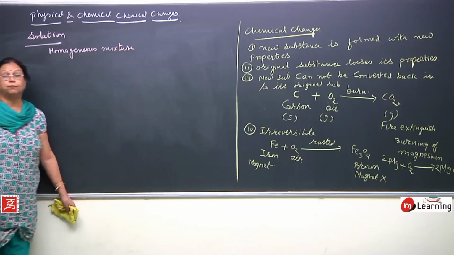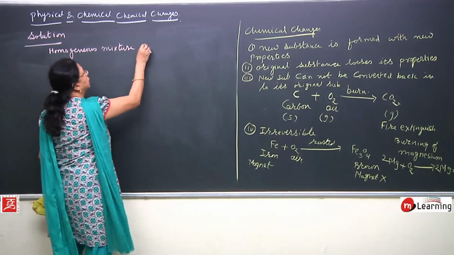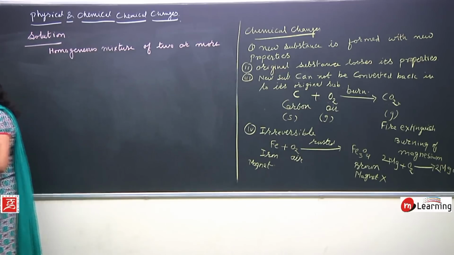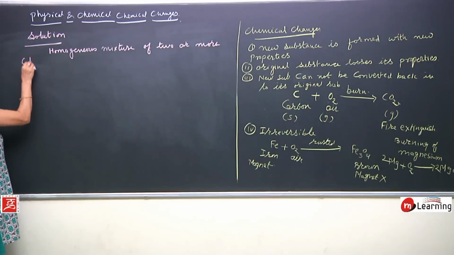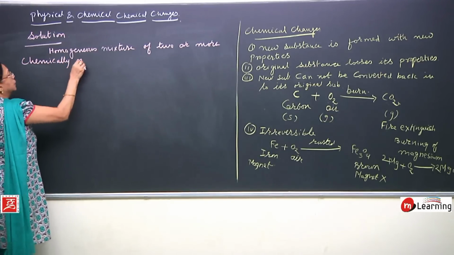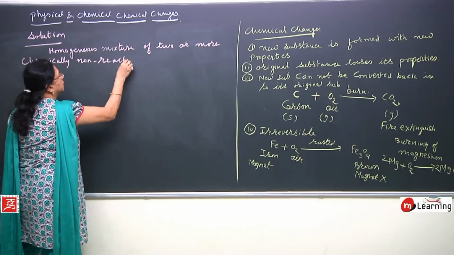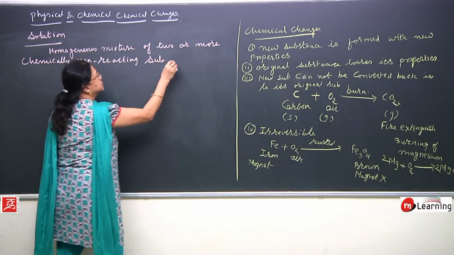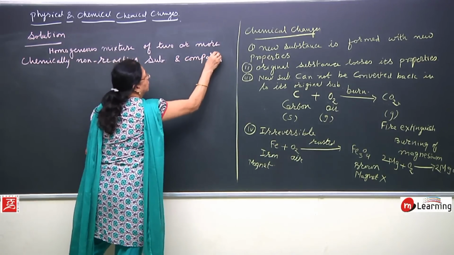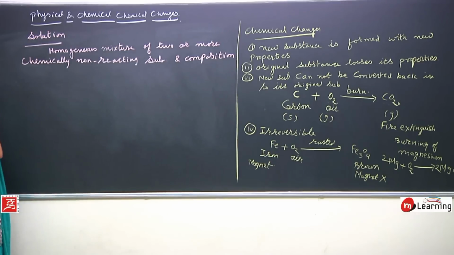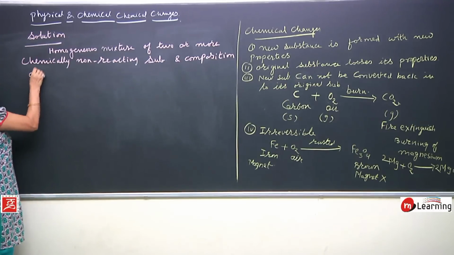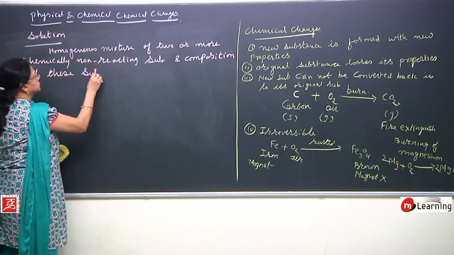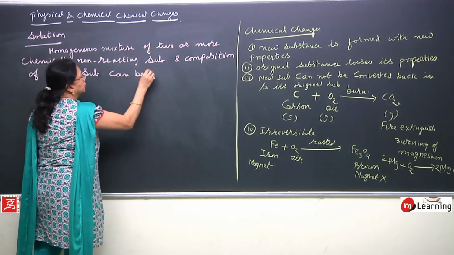Homogeneous, that is uniform distribution of two or more, of homogeneous mixture of two or more chemically non-reacting substances, and composition of these substances can be varied.